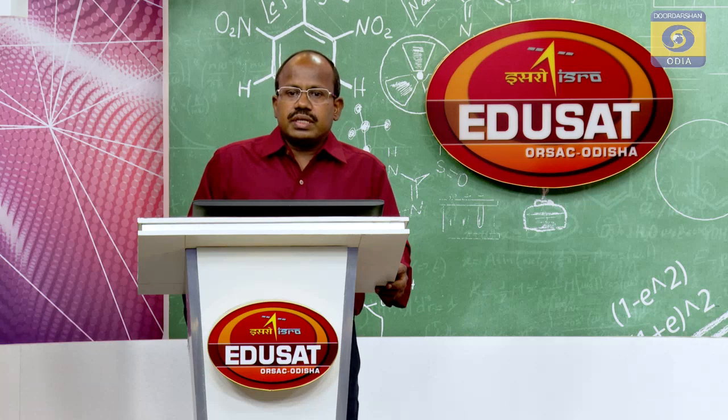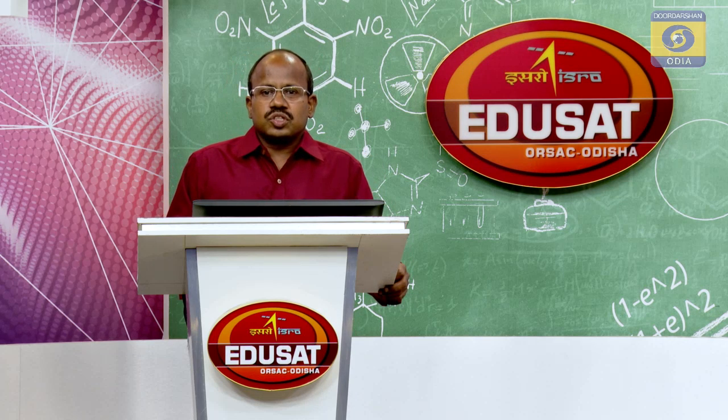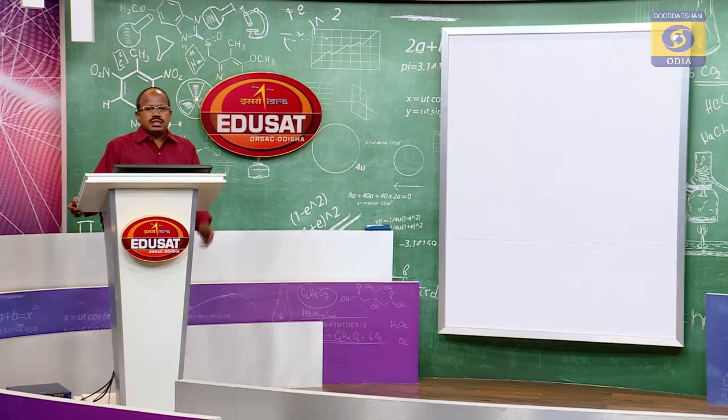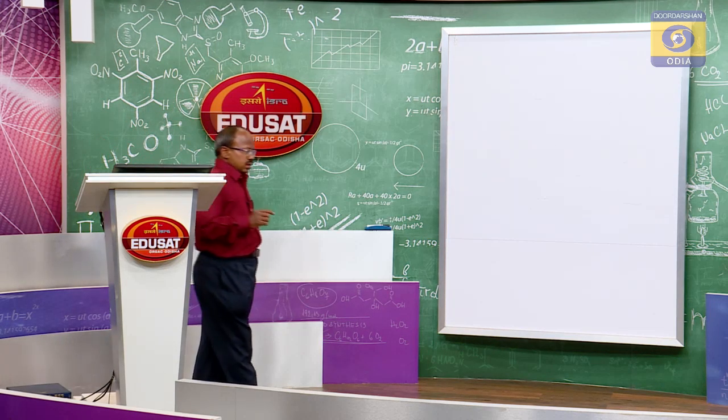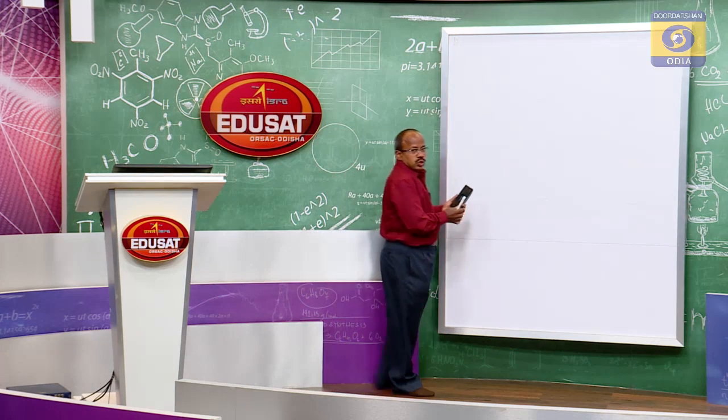So, after controlling we will start another function of management, that is called coordination. Rather, it is not a function of management, it is called the essence of management. So, what is coordination? Coordination, the essence of management. In fact, Luther Gulick has given a keyword to describe the various functions of management.